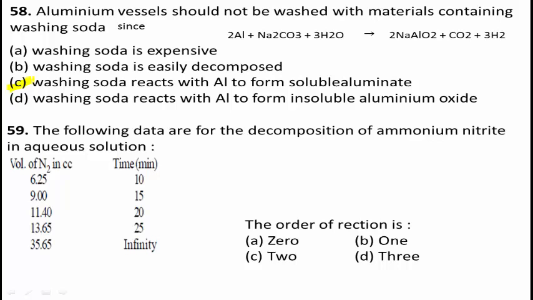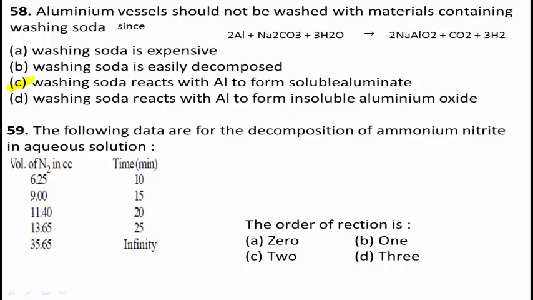Next, question number 59. The following data are for the decomposition of ammonium nitrite in aqueous solution. Here two columns are given: volume of N2 in cc and time in minutes.